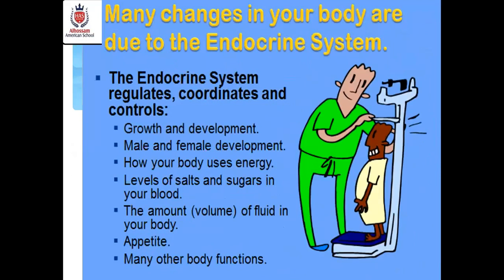The endocrine system has many functions inside my body. It controls growth and development, male and female development, how my body uses energy. It controls levels of salt and sugar, and the volume and amount of fluid in my body. It controls your appetite, if you're going to eat more or eat less, and many other body functions. Can you guess with me another function that is controlled by the endocrine system? Excellent. Mood. What's my mood now? If I'm happy, if I'm sad, if I'm afraid, if I'm nervous, this is all controlled by the endocrine system.